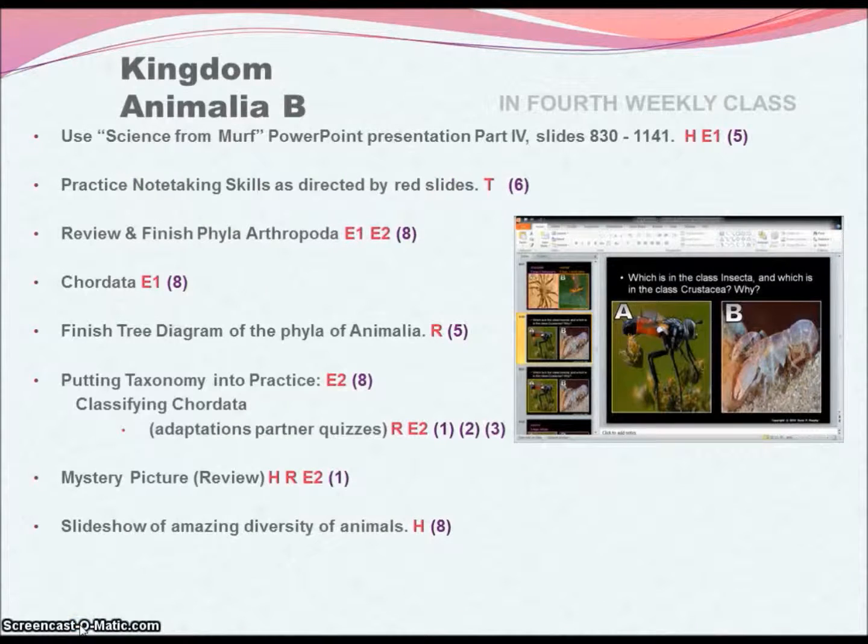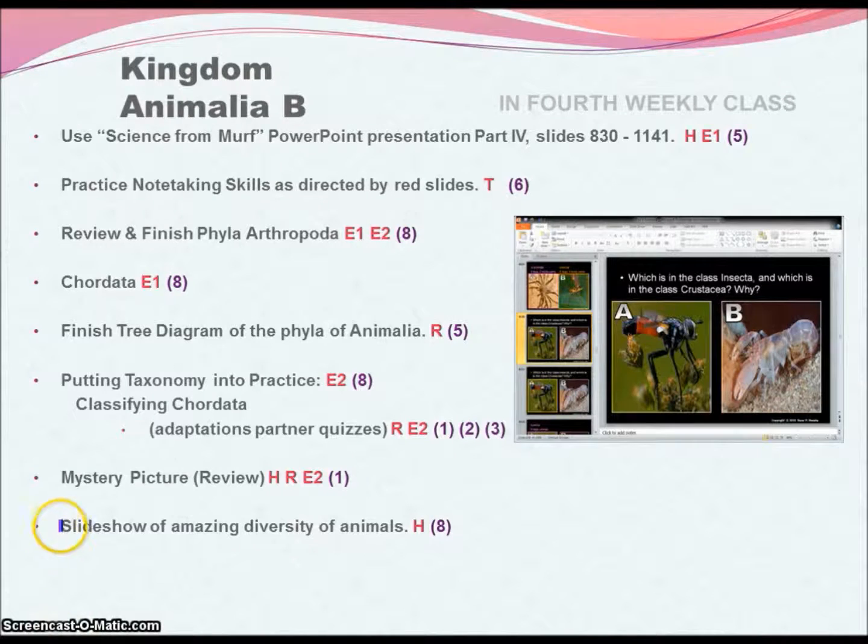Lesson 4. A lot of the similar things to what we've been doing, a lot of reviews. We're working our way down now into practicing classifying chordata, and we're going to look at adaptations, not just structures, but what do those mean? Birds have a beak. Why are the beaks different shapes? What could be that?